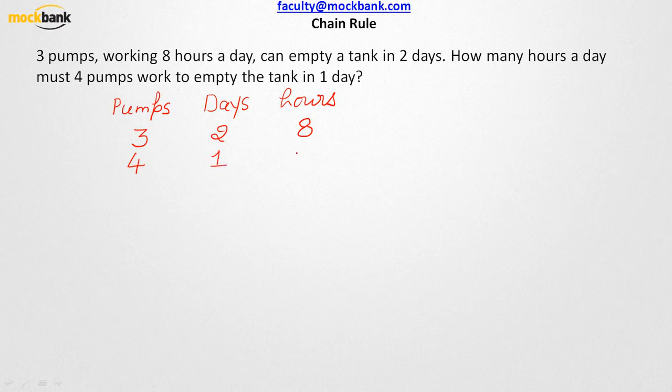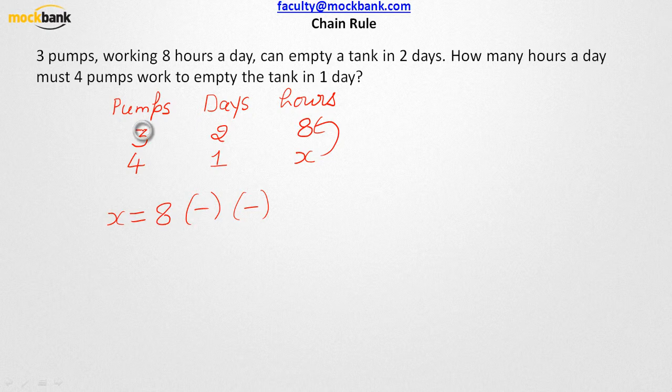So let us assume that there are x hours per day, and in fact you have to finish this work in 1 day only. In chain rule, this is how we try to write the whole information. This x will be written as 8 times 2 ratios. Why 2 ratios? There are pumps and days, because we are talking about hours. So x is what we have taken, we need to find it out. 8, this variable, into 2 ratios. So let us see what are these 2 ratios.